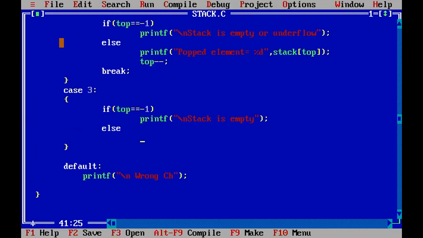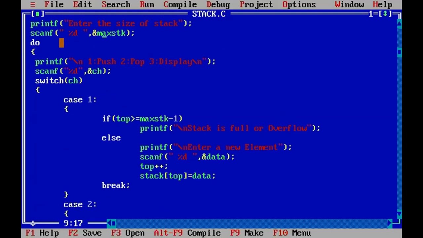It depends on us. So if we write here underflow, it will display underflow. If we write only empty, it will display empty, right? This is not a part of the logic. Now else, if the elements are available in the list, how to display the elements? Here we used multiple statements.